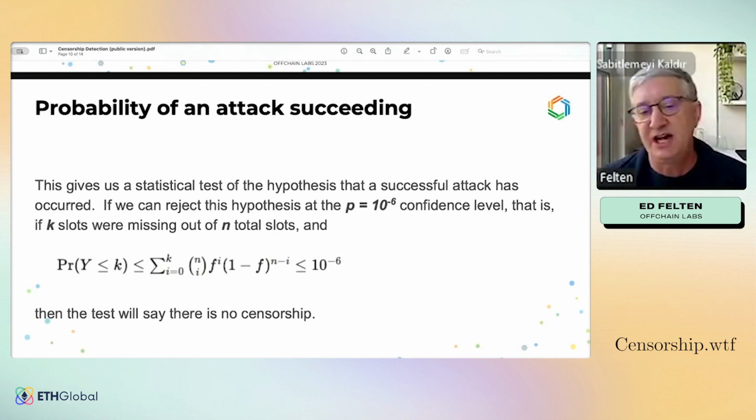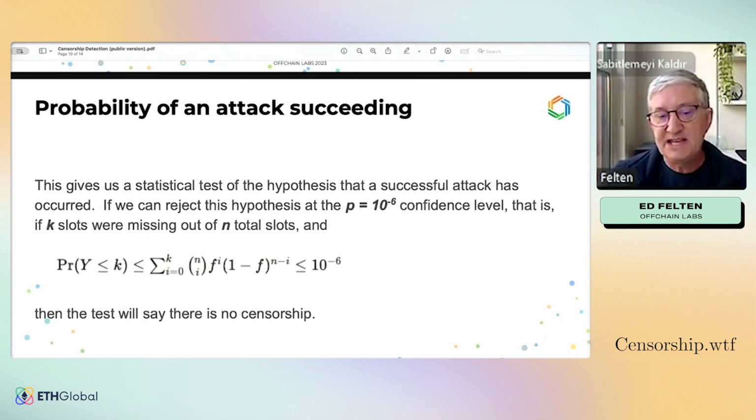So if we can reject the hypothesis that a successful attack occurred at a very strong confidence level, say p equals 10 to the minus 6, meaning that the probability that the test would miss an actual attack is less than 1 in a million. That is, if k slots were missing out of n total slots and this equation holds, then the test can say that there's no censorship.